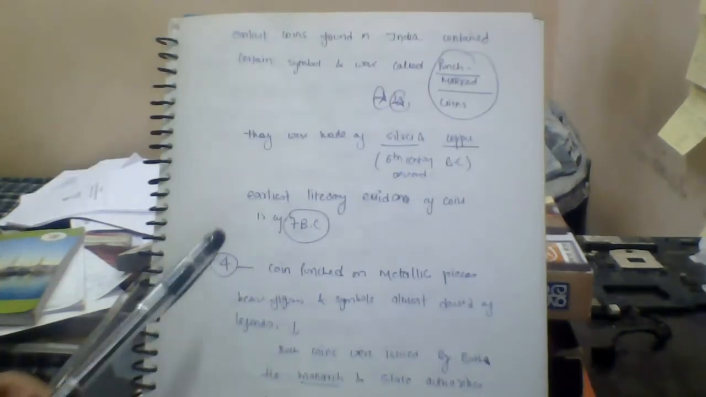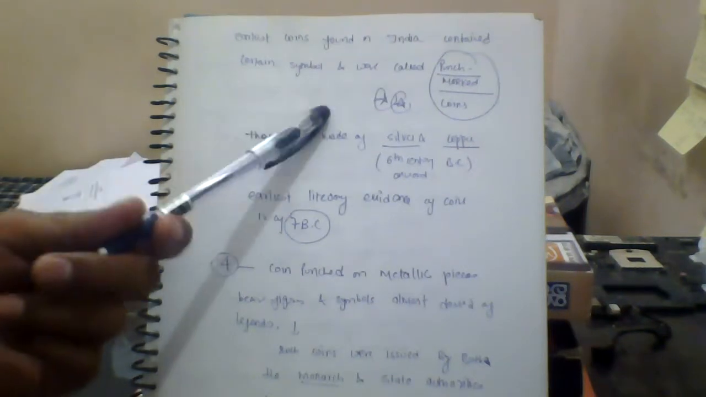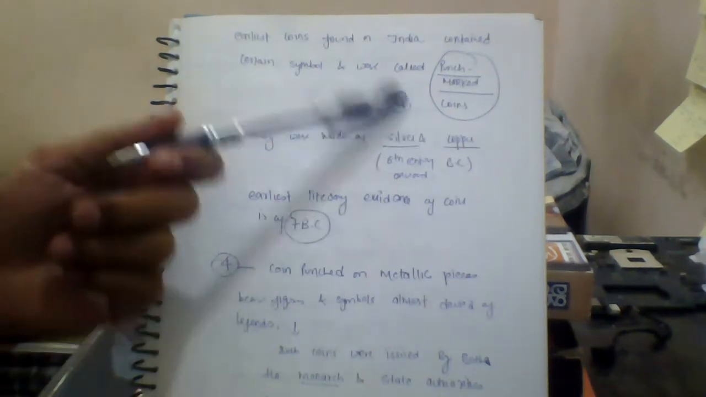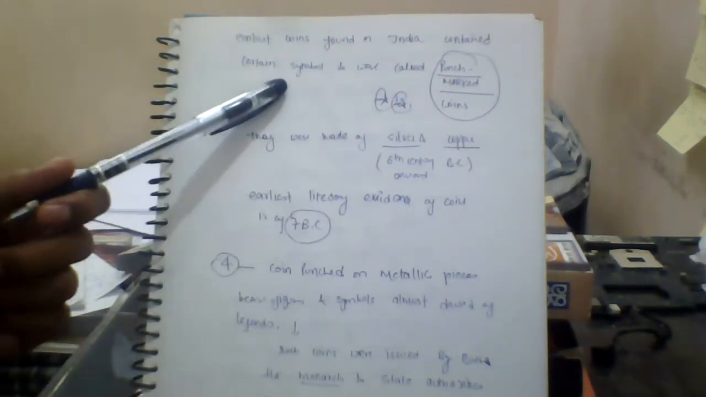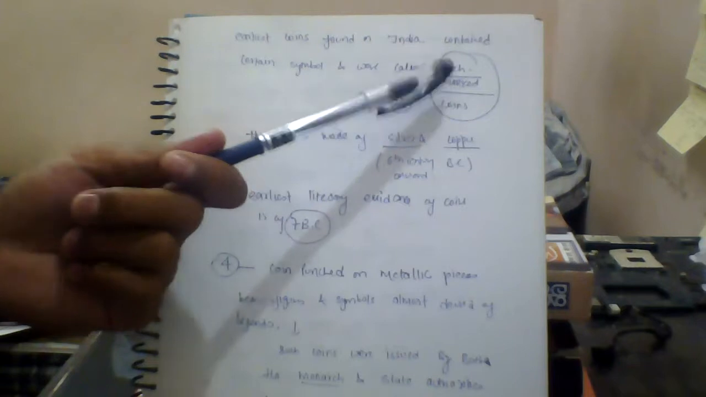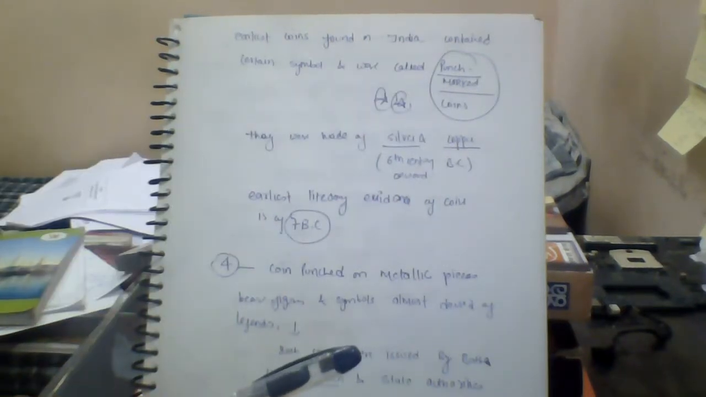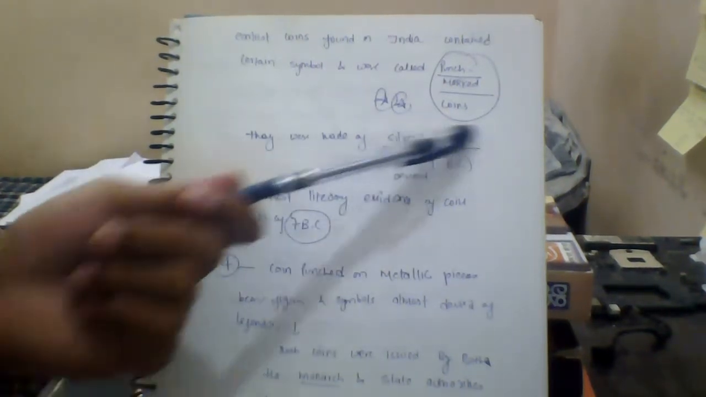Moving to the next thing, the earliest coins found in India contain certain symbols and were called punch-marked coins. This is also a very important question. So the earliest coins in India contained symbols and were called punch-marked coins. Note this point down. They were made of silver and copper, from the 6th century BC onward.